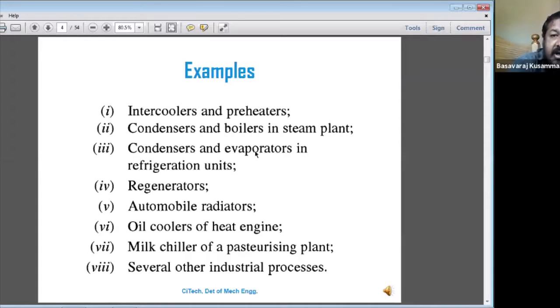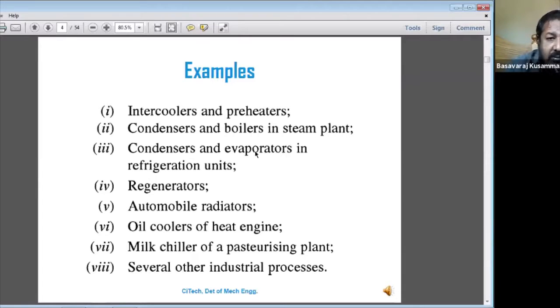In the evaporator, heat is absorbed from the perishable items kept in the refrigerator, so the liquid is converted into vapor. That is called latent heat. HFG is called latent heat, understand? That latent heat is afterwards released in the condenser, meaning it is converted into liquid again.